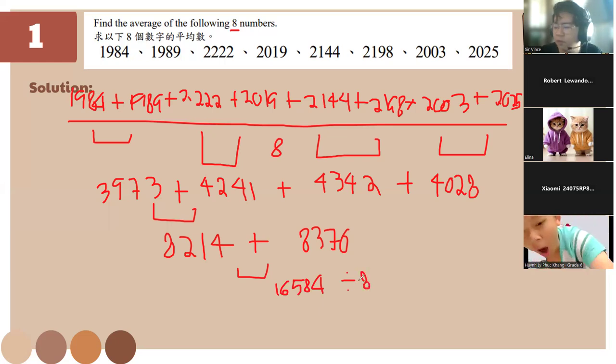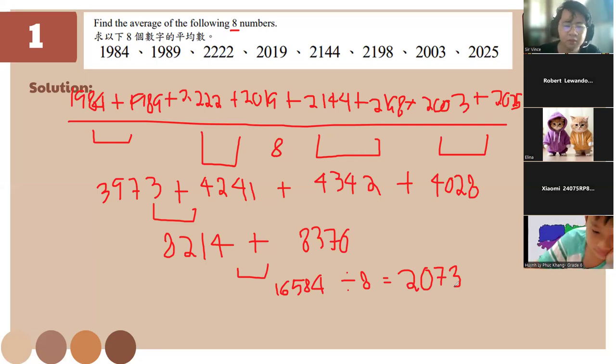do I need to use the long method or I'll skip? You know how to do the long method of dividing, right? Yes. Okay, so 16584. If we divide that by 8, we'll get, okay, nice, it's 2073. So questions for this one. I take it no questions further, so let's go.